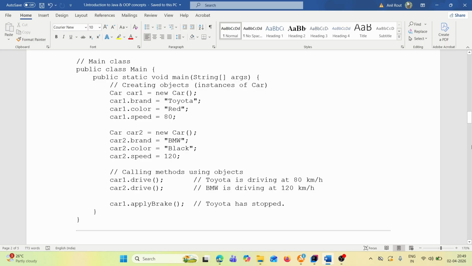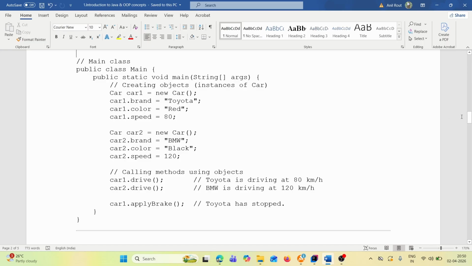Then similarly we'll take car2 is equal to new Car. Car2.brand will be BMW, car2.color is equal to black, car2.speed is equal to 120. Then we'll call the methods. So how exactly will we call? Car1.drive. Car1.drive means basically it will go to drive.